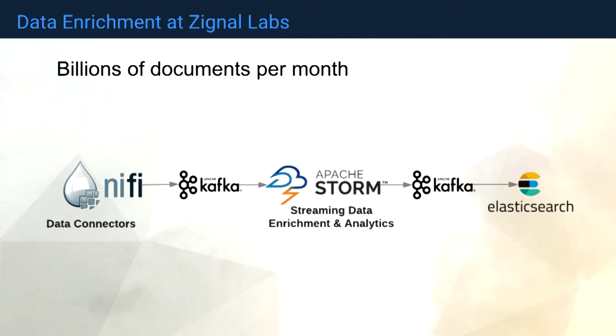So we have these wonderful Python frameworks. They run great locally. And we have this real-time data enrichment pipeline. Somehow we need to union the two. Currently, we have a bunch of data collectors written in NiFi, and that goes into Kafka. As many people have seen architectures like this before. And our streaming and data enrichment is written in Storm with Scala. And this is where we wanted to integrate.